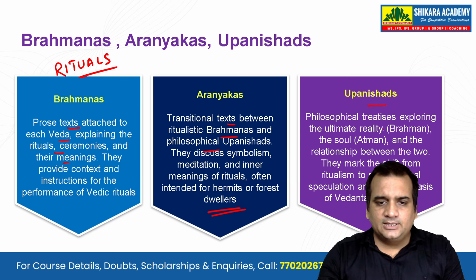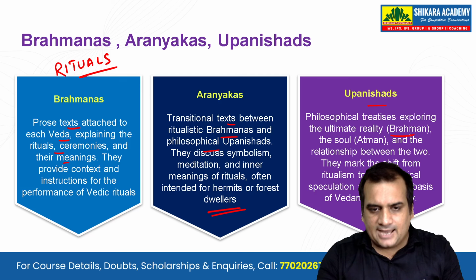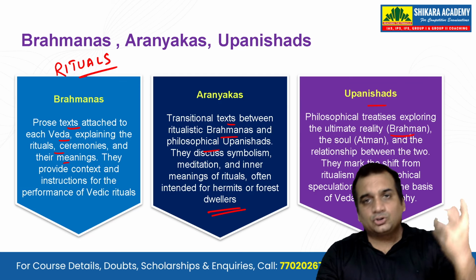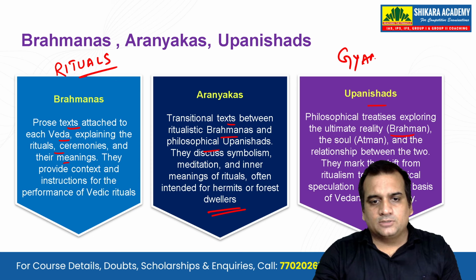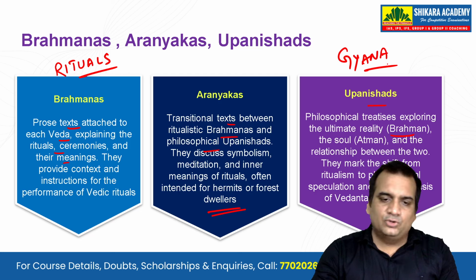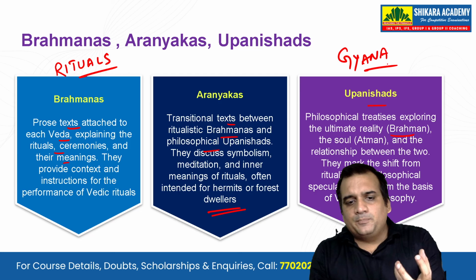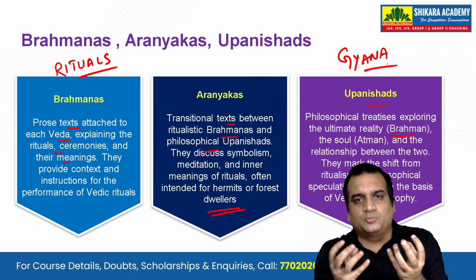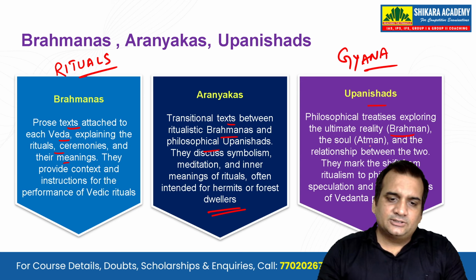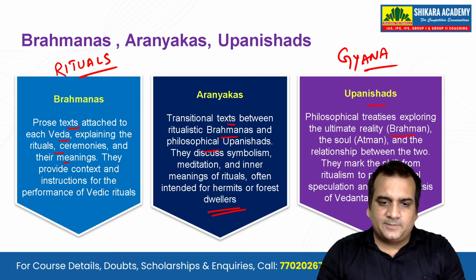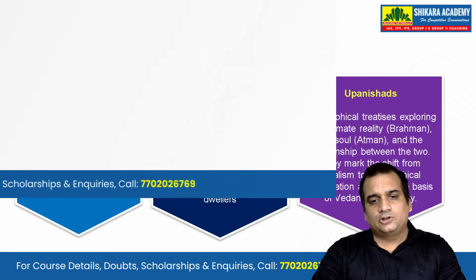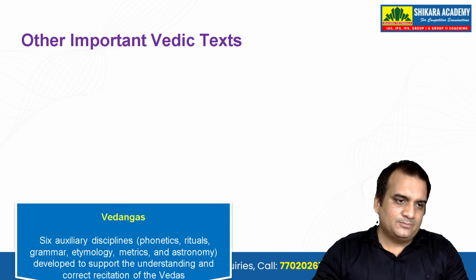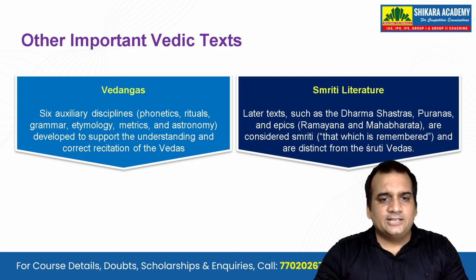Upanishad is a philosophical treatise exploring the ultimate reality of the Brahman or the soul. So this basically talks about the Jnana, the knowledge that we know, and the relationship between this Brahman and this Atman. They mark the shift from ritualism to philosophical speculation and form the basis of Vedanta philosophy. Upanishads are also known as the Vedantas. Please remember that. Now the next part is Vedanga.